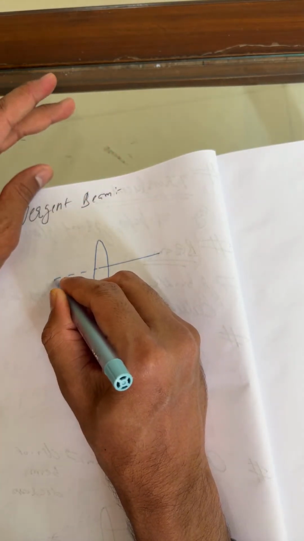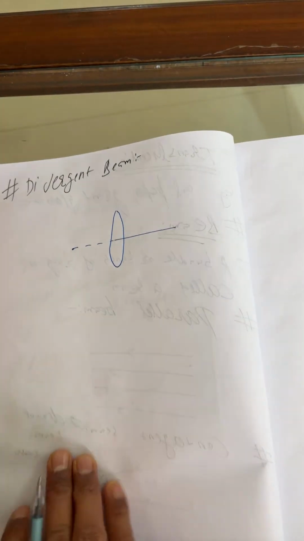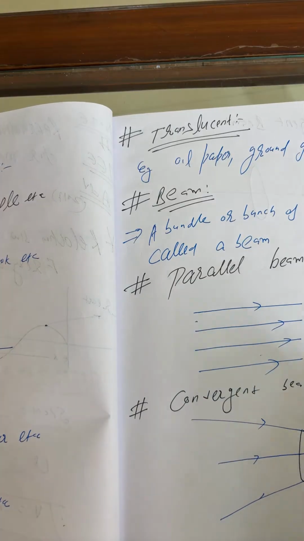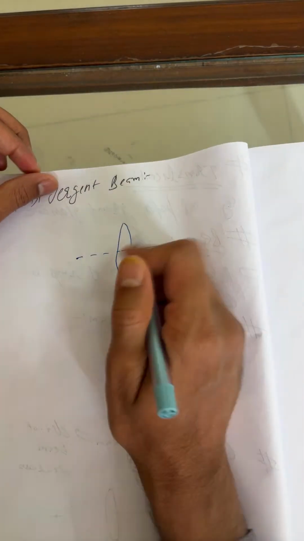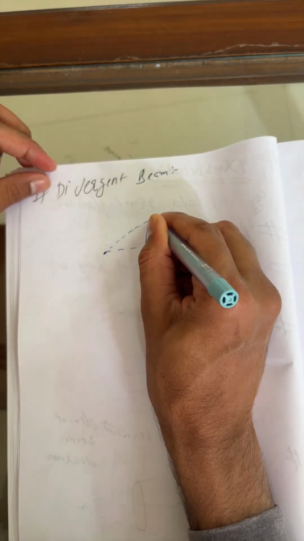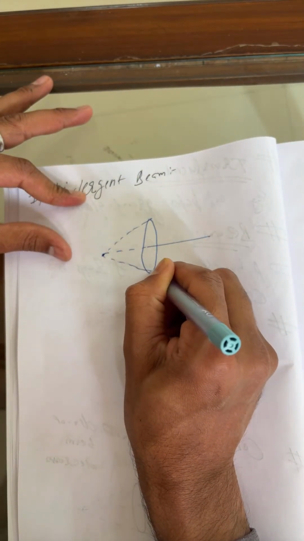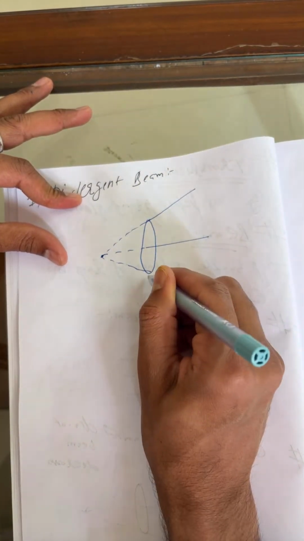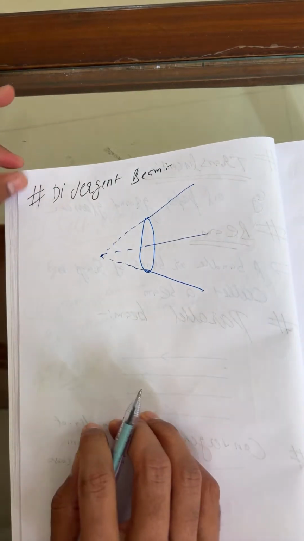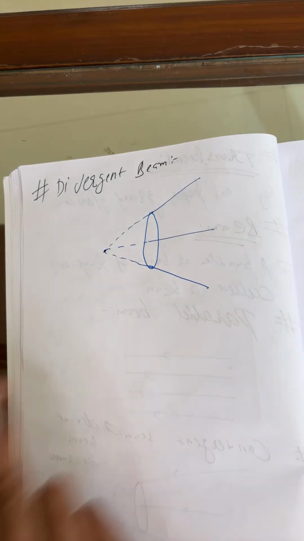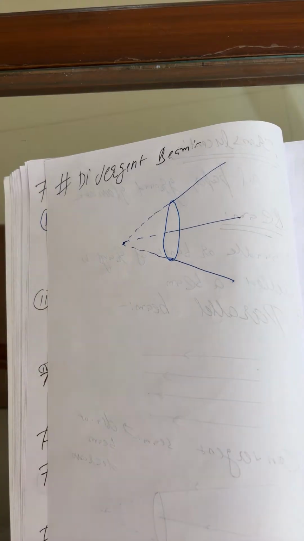This is the source, students. For the earlier condition you can take the source at infinity. But here you can take this as the source. So source light falls over here, next light falls over here, right? And finally the diameter of the beam increases. If the diameter of the beam increases, then you can say this is a divergent beam.